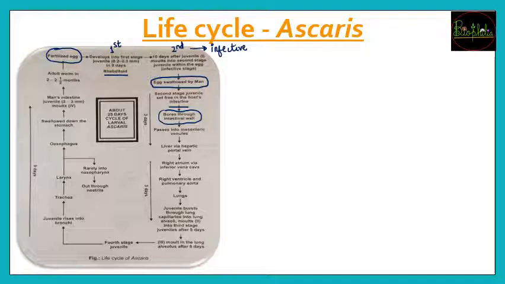So जैसे ही ये intestinal walls को cross करेंगे, they will move into the mesenteric venules. Mesenteric venules क्या होते हैं? The blood supply that is coming to the intestines, that is coming with the help of mesenteric venules. तो अब intestine को तो उन्होंने छोड़ दिया है, and now they have reached into the blood circulation. Blood circulation की मदद से from the intestinal position they will move to the liver.